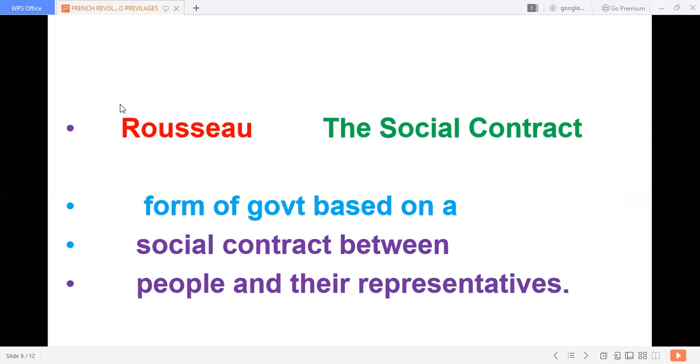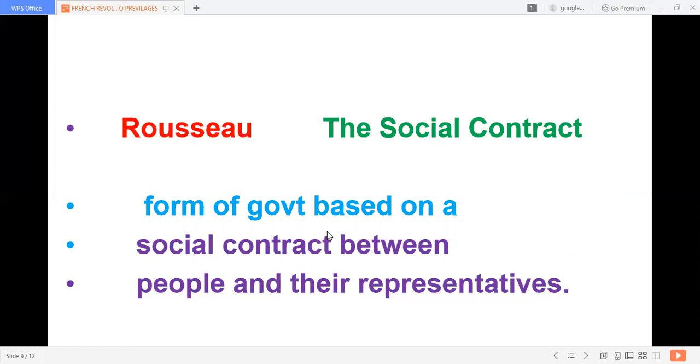His full name is John Jacob Rousseau. He said in his book Social Contract, a government should be a social contract between people and the representative. It should not be the relationship between the king and subject. So whatever the king says, the people have to accept. No, that should not be like that. He wanted the government to be a social contract. There should be a contract between the people and their representatives.